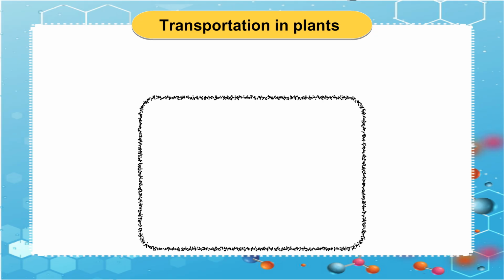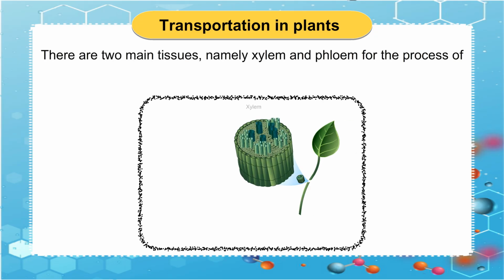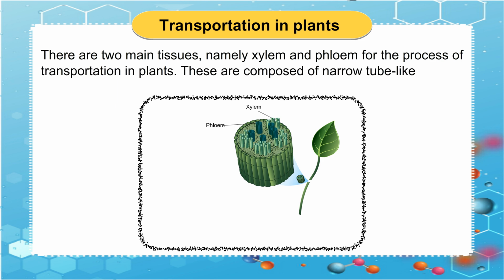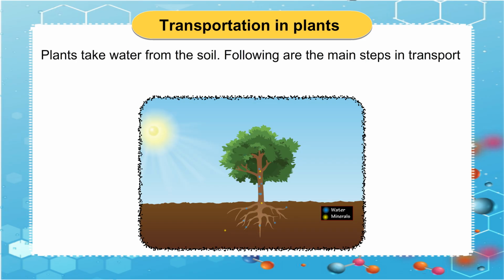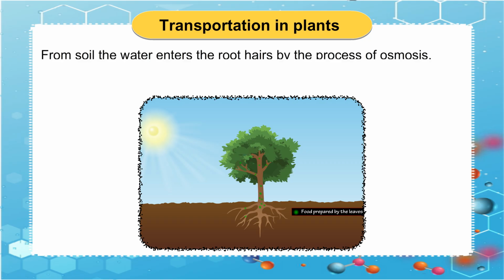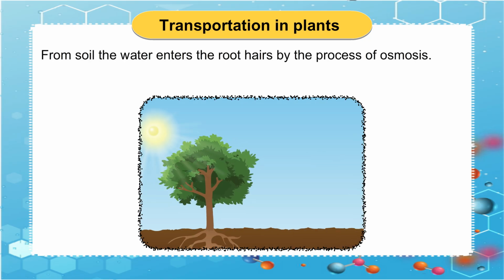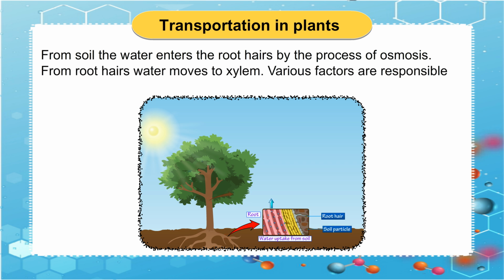Transportation in plants. There are two main tissues, namely xylem and phloem, for the process of transportation. In plants, these are composed of narrow, tube-like structures. Xylem is responsible for transport of water, while phloem is responsible for transport of food. Plants take water from the soil. Following are the main steps in transport of water in plants. From soil the water enters the root hairs by the process of osmosis. From root hairs water moves to xylem.